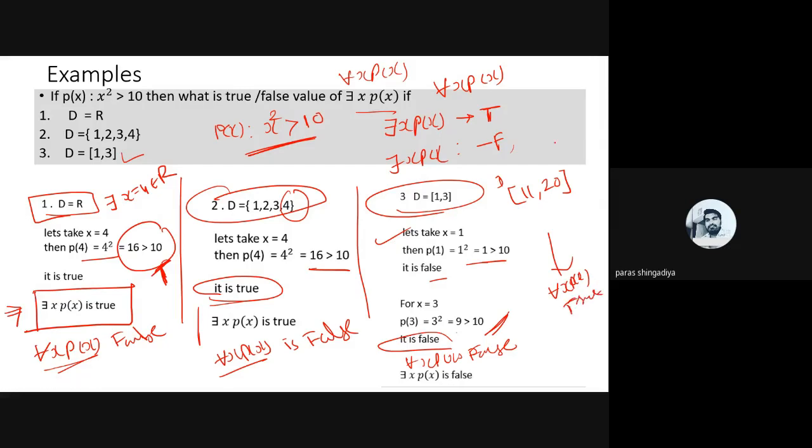So it depends on the domain, which type of domain is given in the example, and as per the domain you have to check the answer of for every x, p of x and there exists x, p of x. Okay, there exists true बताने के लिए एक ही वैल्यू चाहिए आपको. अगर उस वैल्यू पे p of x ट्रू है तो there exists x, p of x will become true.